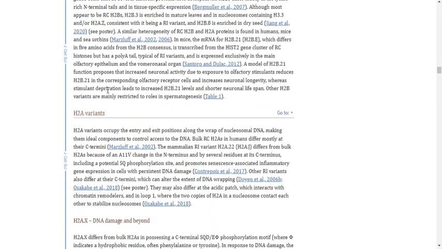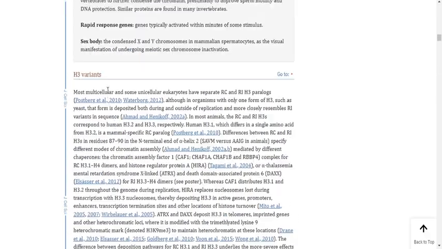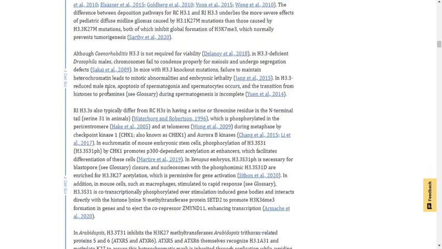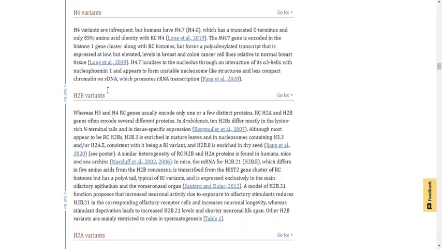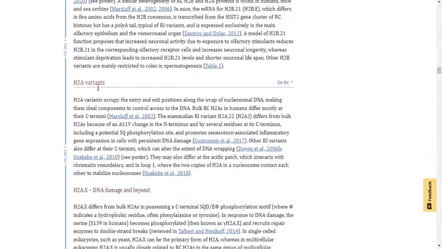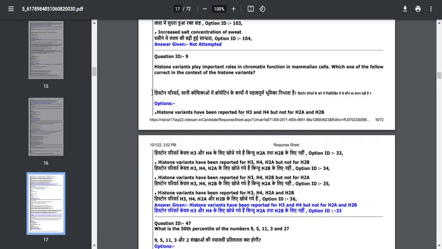So you can refer to this particular article. In that they had given a detailed explanation with regard to histone variants. They just listed out the histone variants for H3. There is a variant, so H3 variants they just mentioned, H4 variants, H2B variants and H2A variants. So definitely you can't challenge this question. Okay friends, the correct option is histone variants have been reported for H3, H4, H2A and H2B.